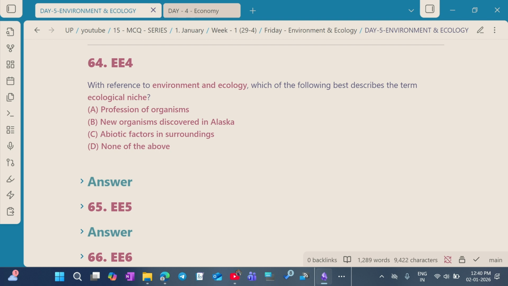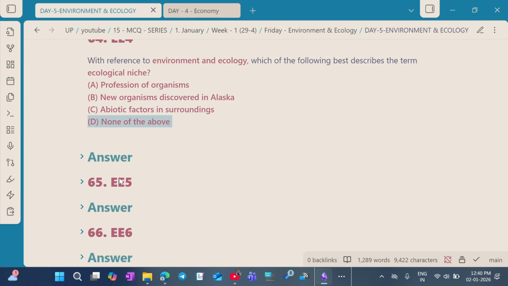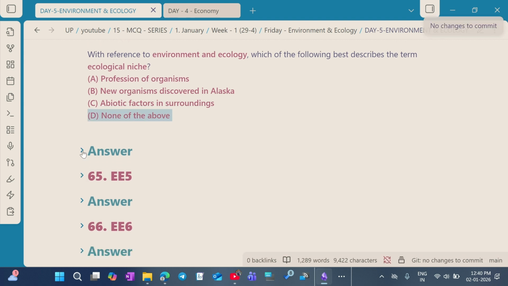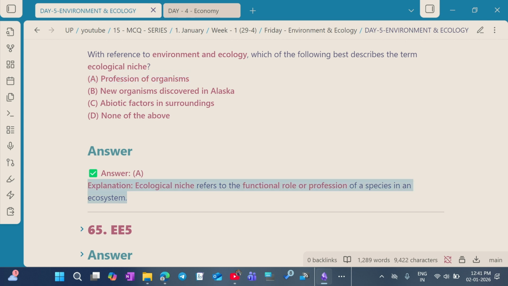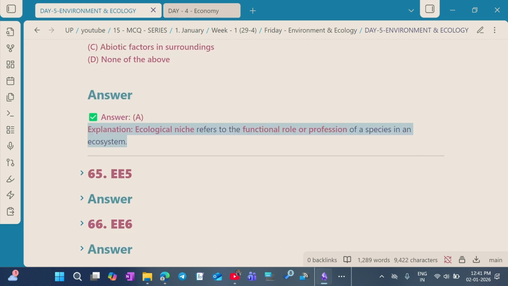Question number 4. With reference to the environment and ecology, which of the following best describes the term ecological niche? Option A. Profession of organism. Option B. New organisms discovered in Alexa. Option C. Abiotic factors in surroundings. Option D. None of the above. So the correct answer for this question is option A. Profession of organisms. Ecological niche refers to the functional role or the profession of the species in an ecosystem.